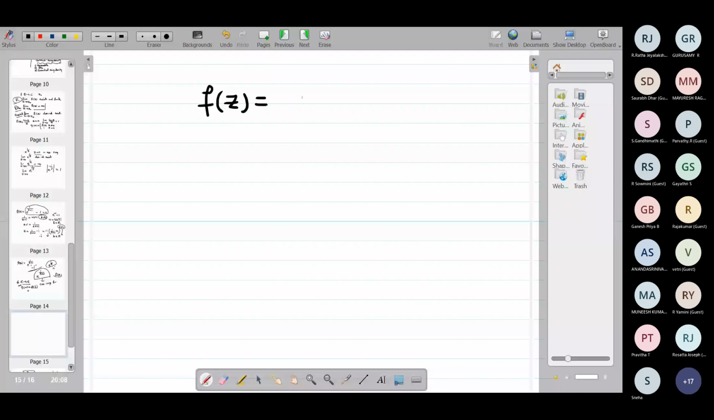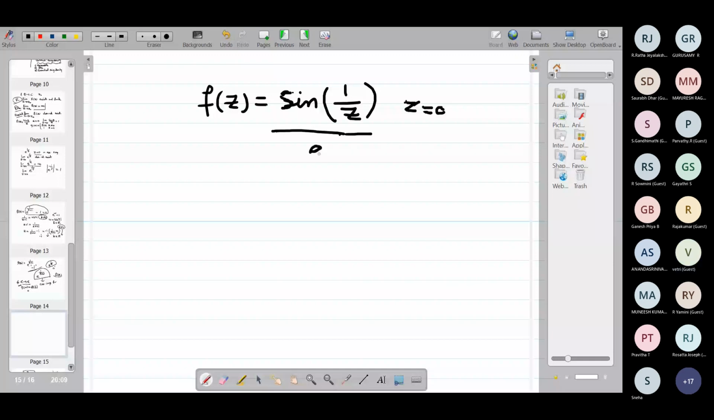Consider f of z equal to sine 1 by z. What are the singularities of this function? Z equal to 0. Very good. What about the type of singularity? It is an essential singularity. How is it an essential singularity? That is correct.